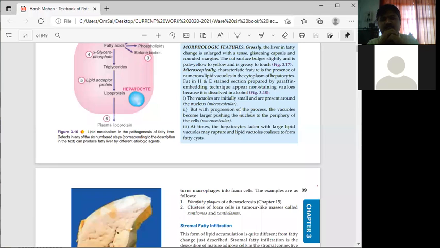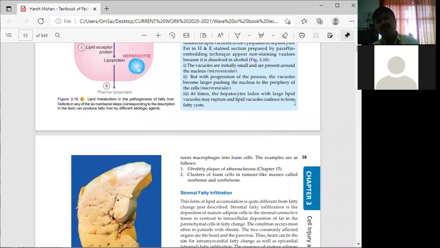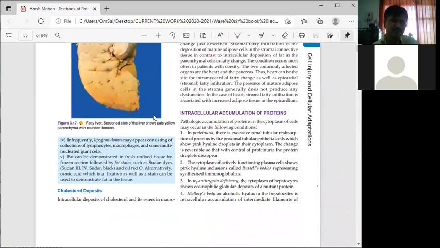The hepatocytes laden with large lipid vacuoles may rupture, and the lipid vacuoles coalesce to form fatty cysts, that is, fatty deposits inside the liver. Remember this part.